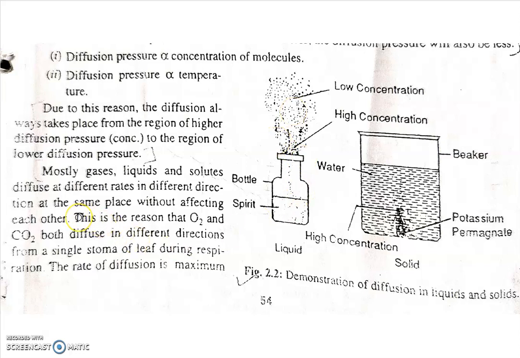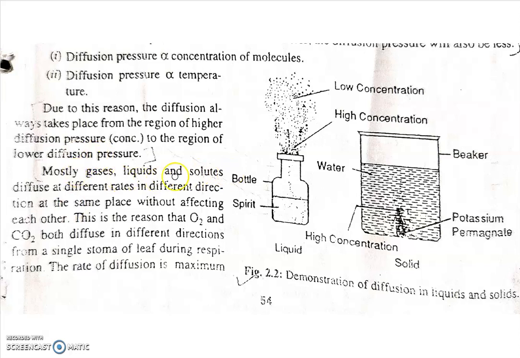And because of that, what happens in the plant? The plant produces oxygen. This oxygen is highly concentrated in the leaf, and in the environment the concentration is less. So from high concentration to low concentration, oxygen moves from the leaf to the environment.